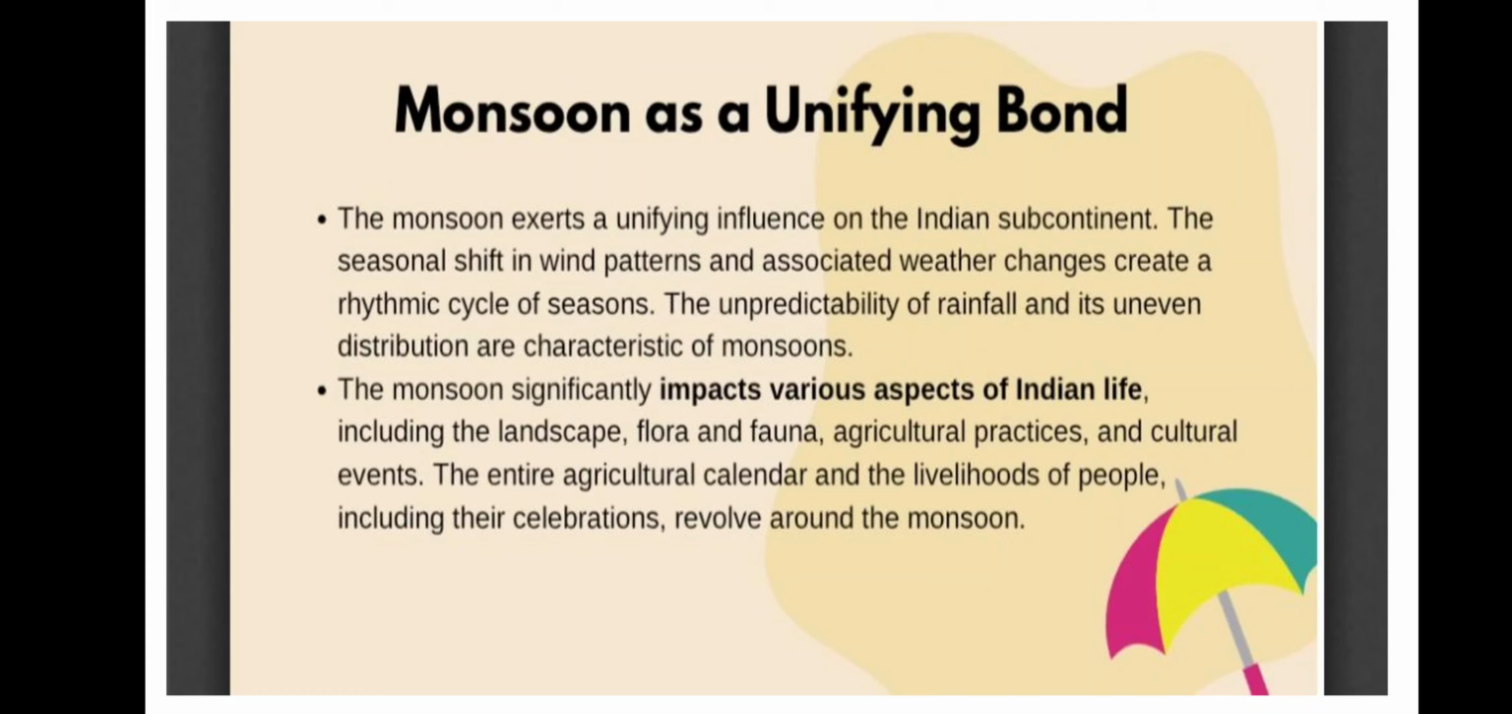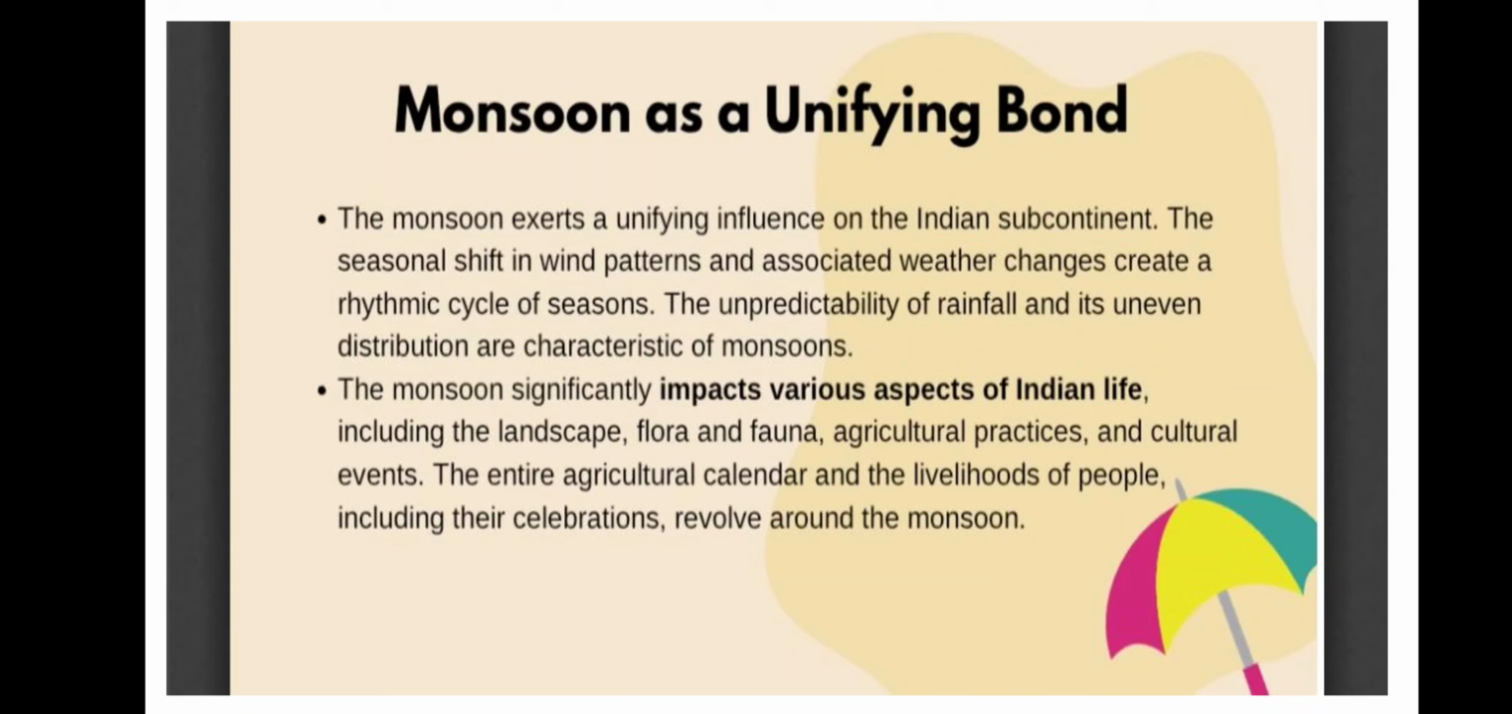The monsoon significantly impacts various aspects of Indian life, including the landscape. Different types of landscape we have, flora, fauna, different types of species of plants and animals we see because of the monsoon. Agricultural practices, where irrigation is required, we depend on rainfall, so again it impacts. Then cultural events like the festivals we celebrate, harvest festivals, Vaisakhi, Bihu, and then Makar Vilakku, Makar Sankranti. These are the festivals we celebrate because of monsoon only.